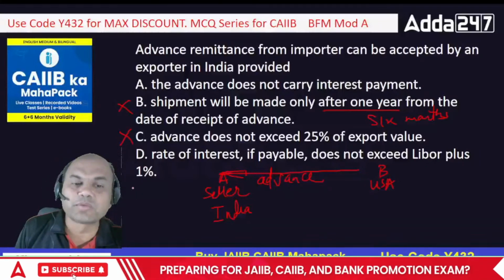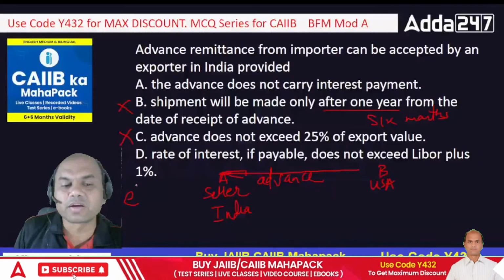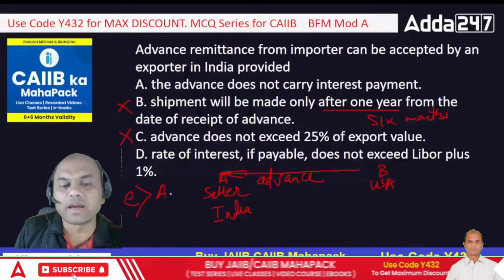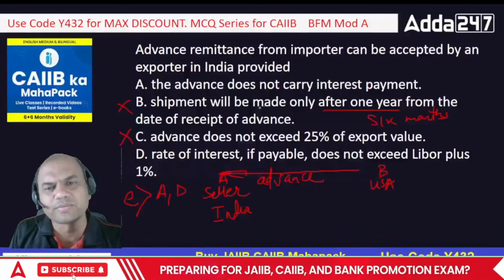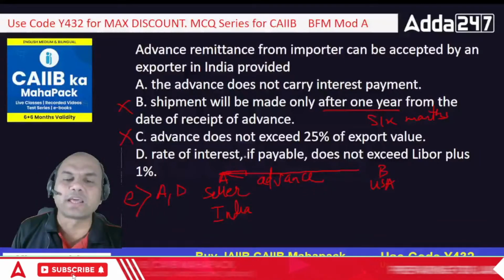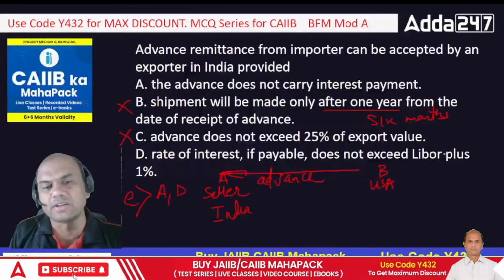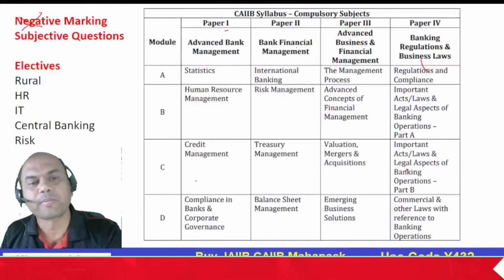So the answer is actually both A and D. It should be E. Okay. A and D both, because if it does not carry any interest payment, then also it's good. And if it carries the interest payment, then it should be max LIBOR plus 1, isn't it?